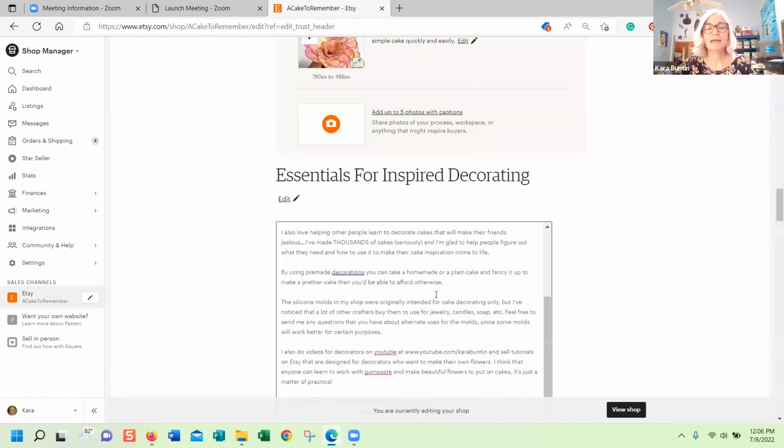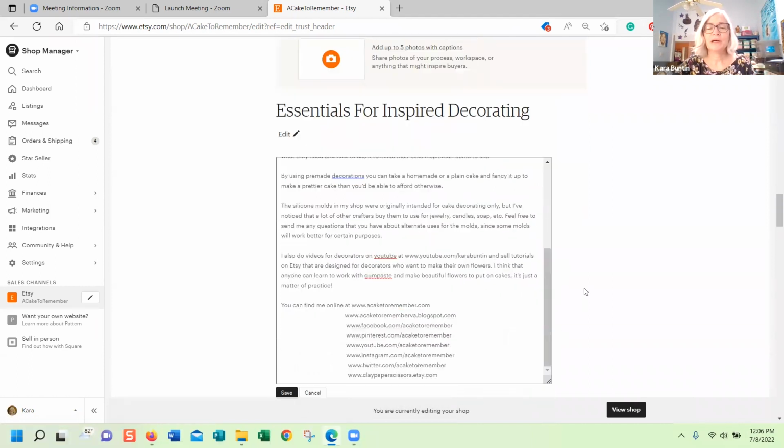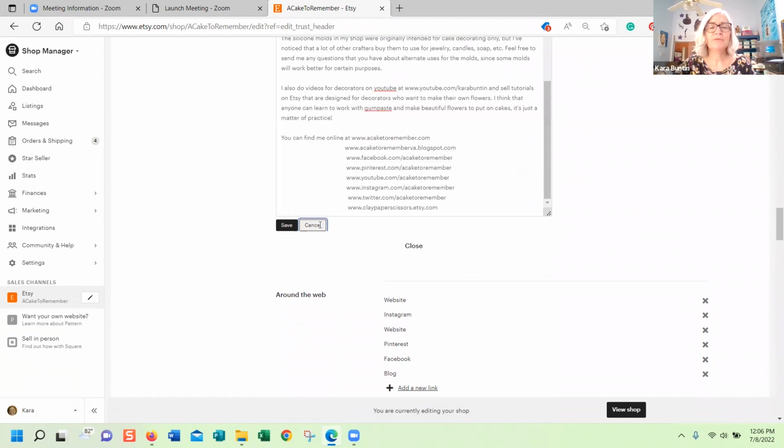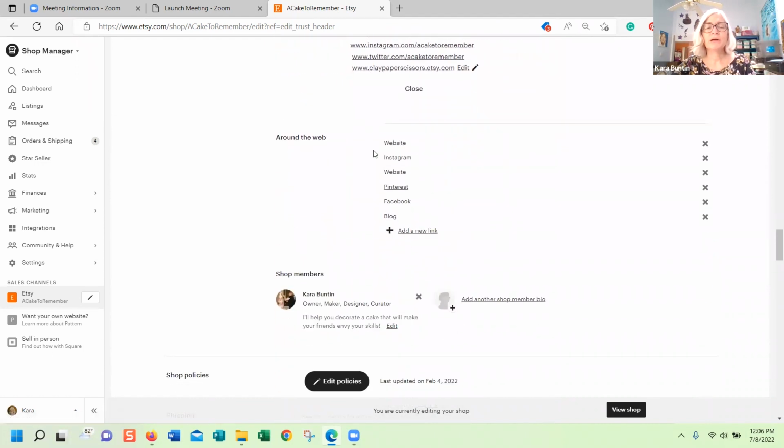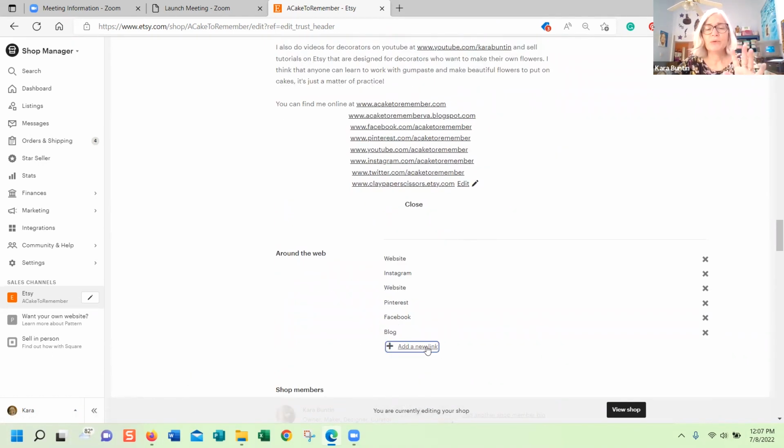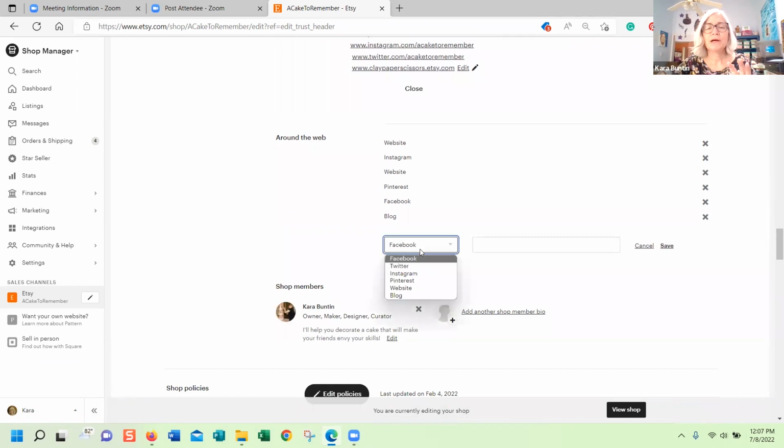Then you can add links, you can say whatever you want. The links here, I believe, are created from this. Let me see. No, okay, so I've put them separately here, and you can add links here. When you add a link, it gives you an option of what kind of link it is, and then you can add that. So if you have multiple websites, you can just do website and then put that in there.